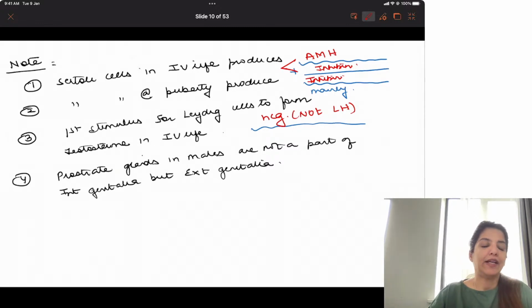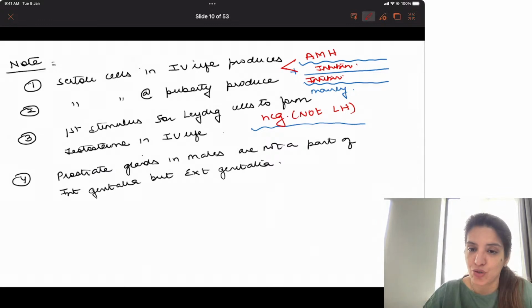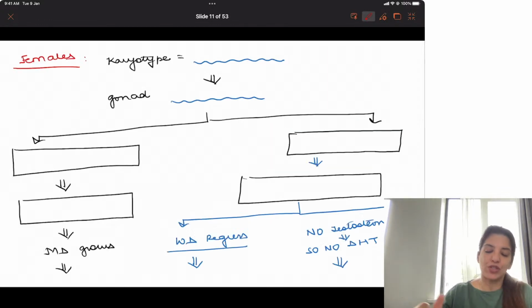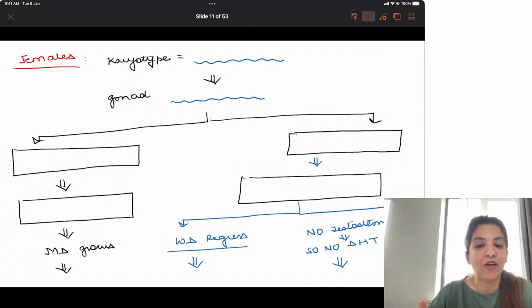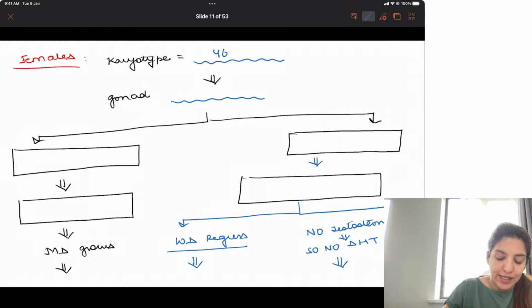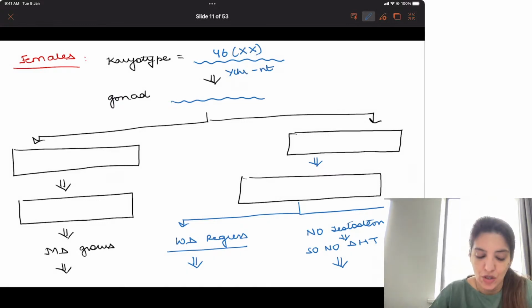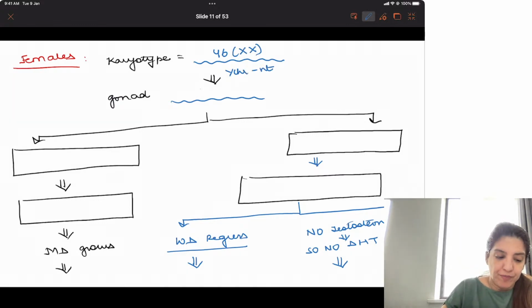Yes? Now, if sexual development in males is clear to you, let's talk about sexual development in females. Now, in females, karyotype is 46XX. Right? Now, because Y chromosome is absent, gonads will be ovaries.